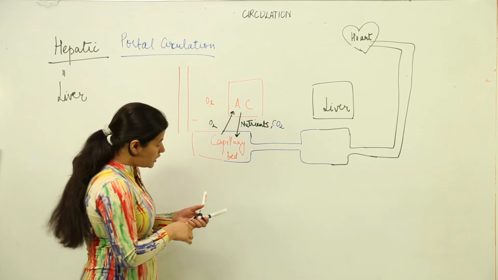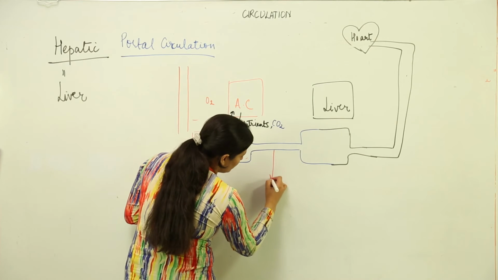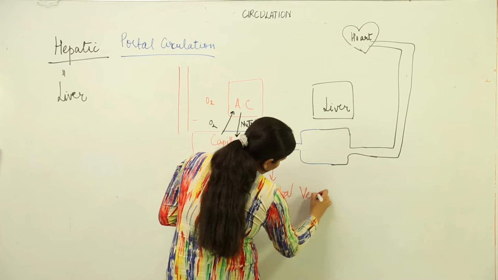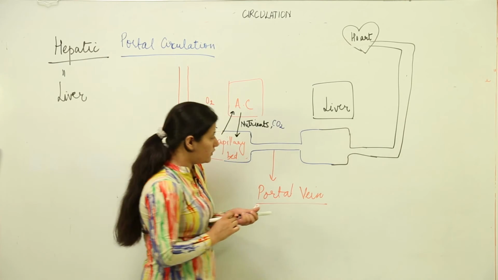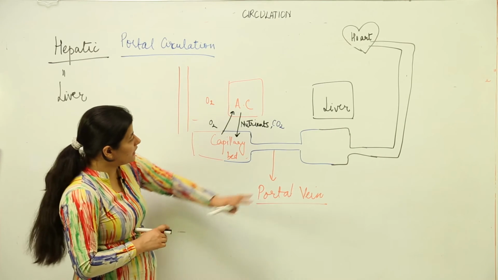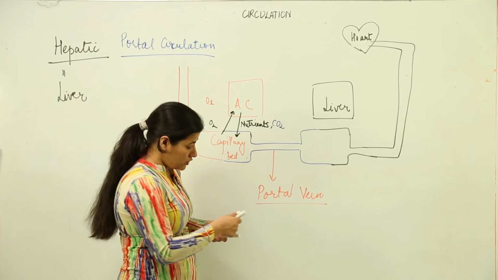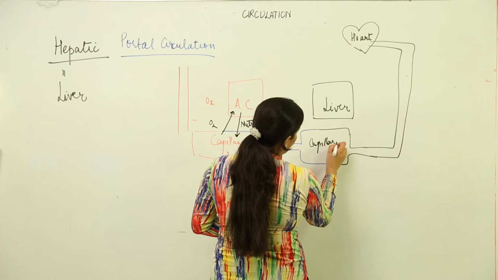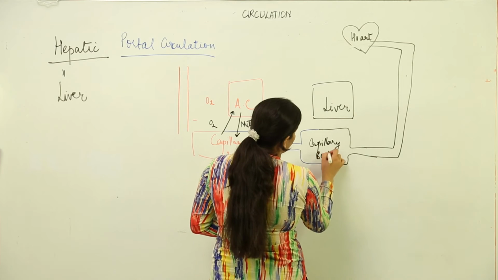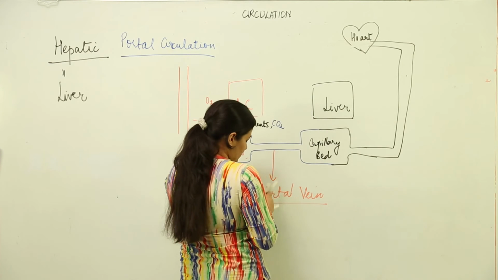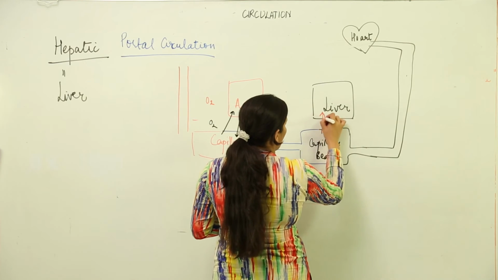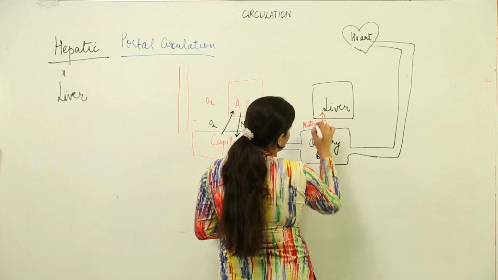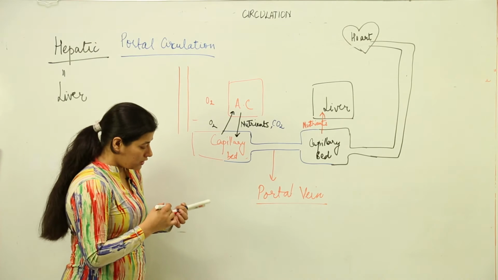Now this deoxygenated blood is carried to the liver by the portal vein, so that the blood which was rich in nutrients is taken up by liver cells. So the nutrients are taken up by liver cells. Again, we have another capillary bed. So there are two capillary beds which are associated. There are two sites of exchange, and there is exchange of nutrients again to the liver, where it would do the rest of the processing. So this is all about the portal system.